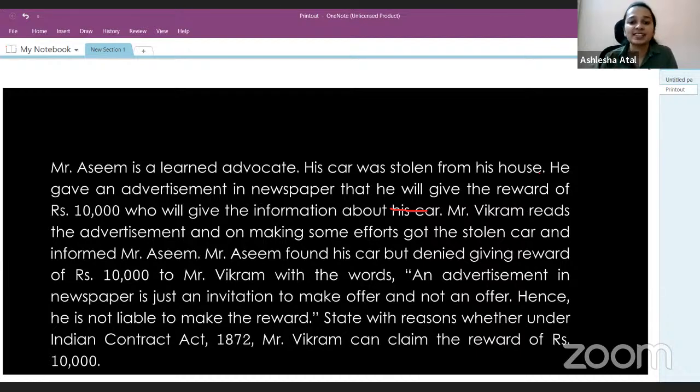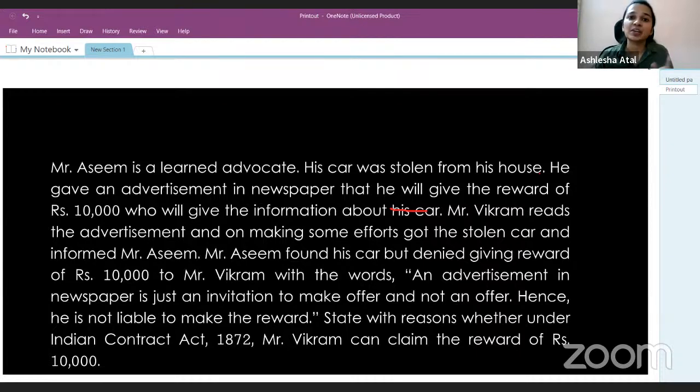Now, the question asks us, state with reasons whether under the Indian Contract Act 1872, Mr. Vikram can claim the reward of rupees 10,000. So here the question is asking us, can Vikram claim the reward of rupees 10,000? So what comes in your mind as soon as you read this question? I'm sure the case of Lalman Shukla versus Gauri Dutt would have come to your mind.